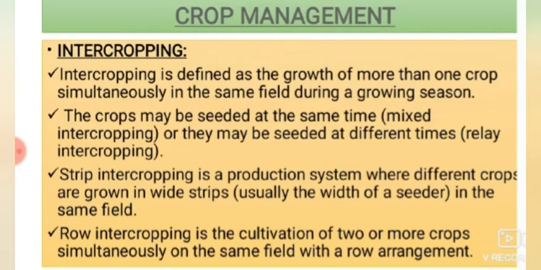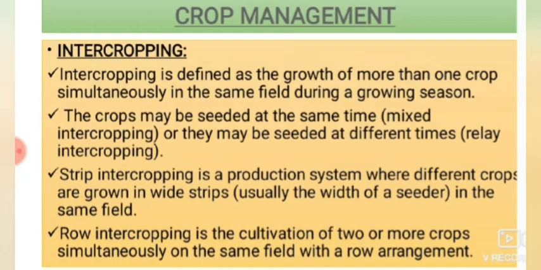That is relay intercropping. Strip intercropping is a production system where different crops are grown in wide strips, the width of a seeder, in the same field. In some strips we grow one crop and in the other strips we grow another crop, maintaining some practices in this strip cropping.